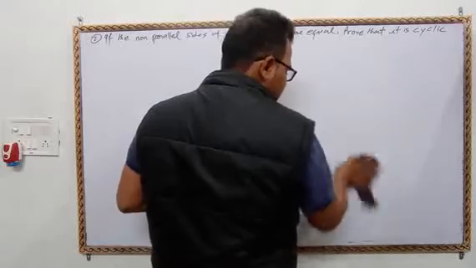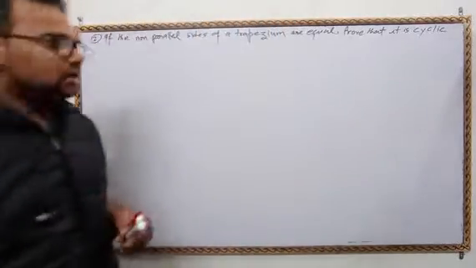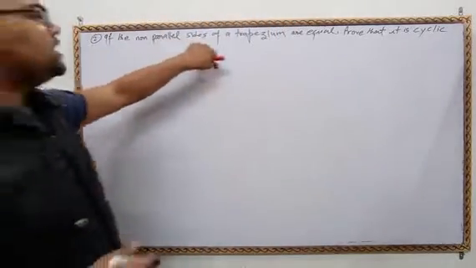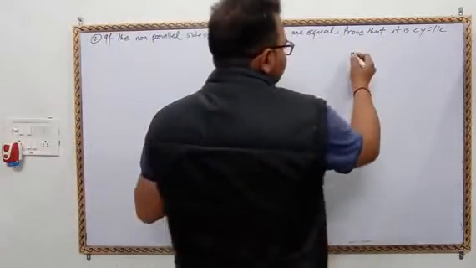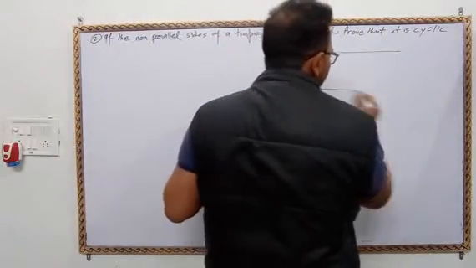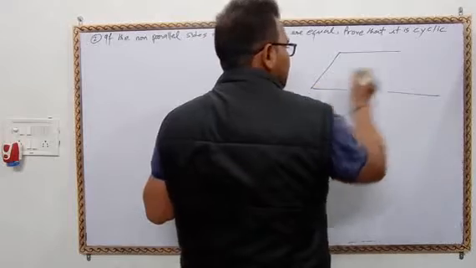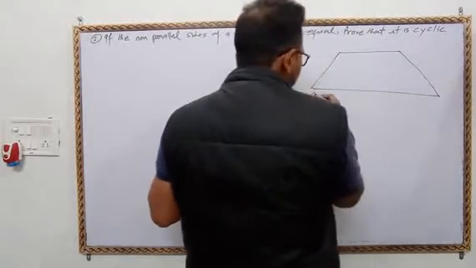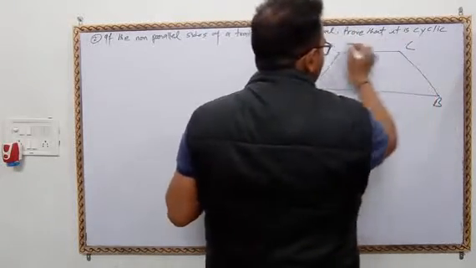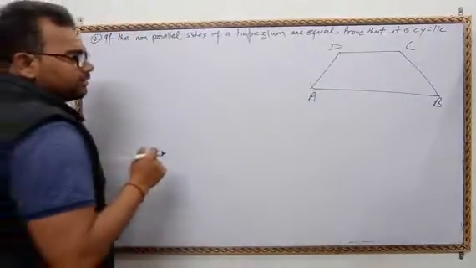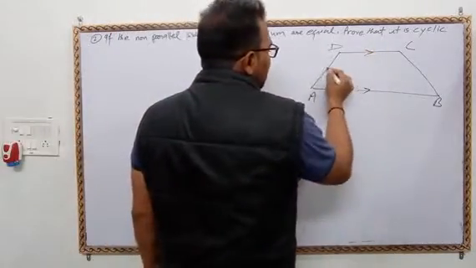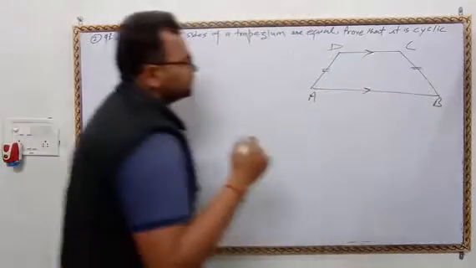Okay, what is given? If the non-parallel sides of a trapezium are equal, draw the figure. ABCD. This and this are parallel and these are equal.